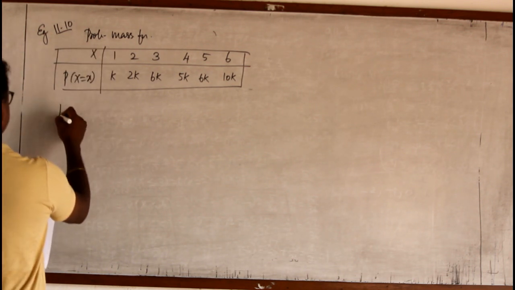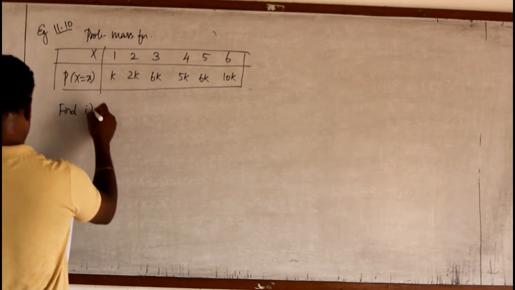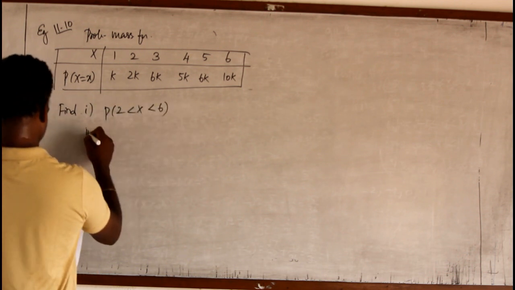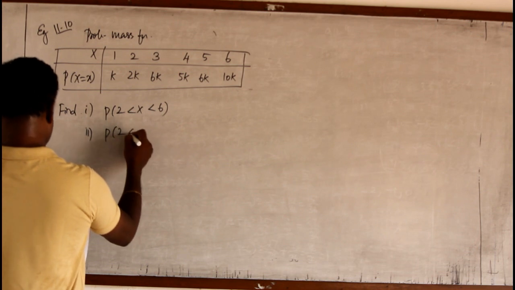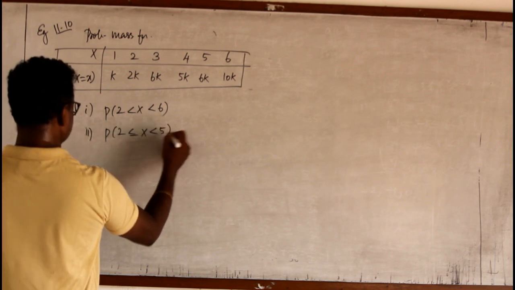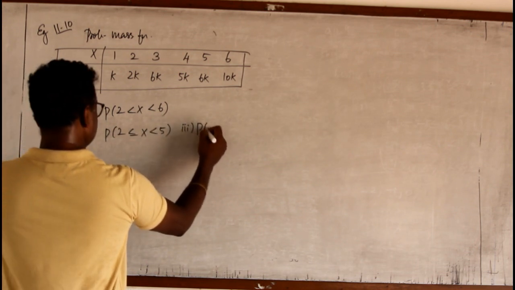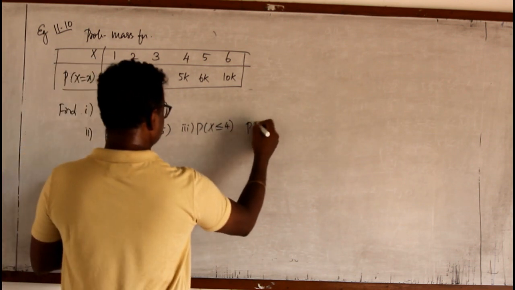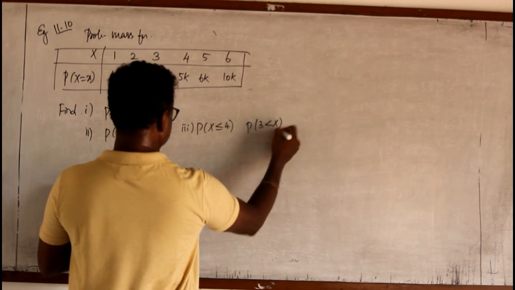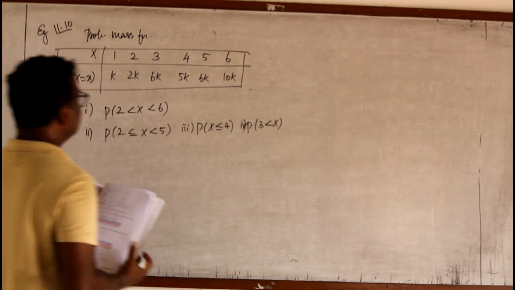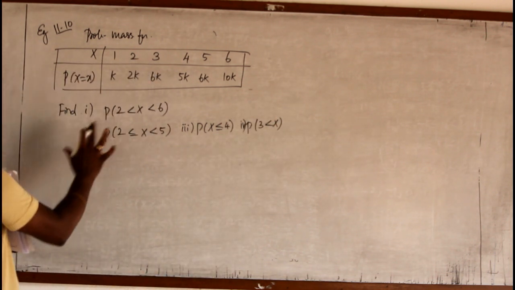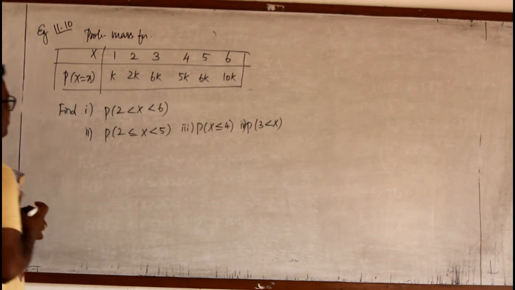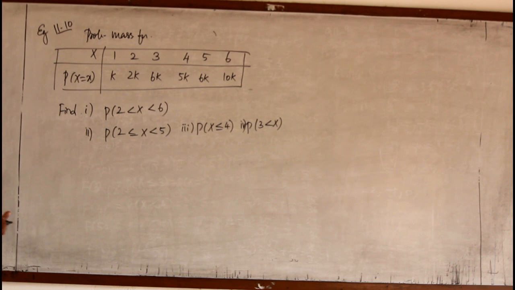Now, the questions are to find P of 2 less than X less than 6, P of 2 less than or equal to X less than 5, P of X less than or equal to 4, then P of 3 less than X. This is the fourth question. Now I have to find only these probabilities. But before that, there is an unknown k here. So we have to find this k and then find the remaining values.